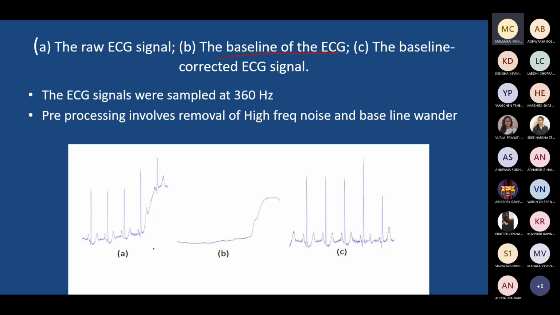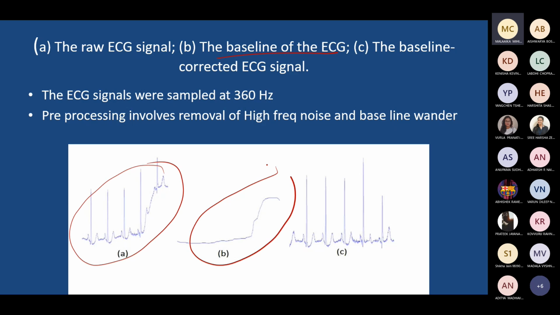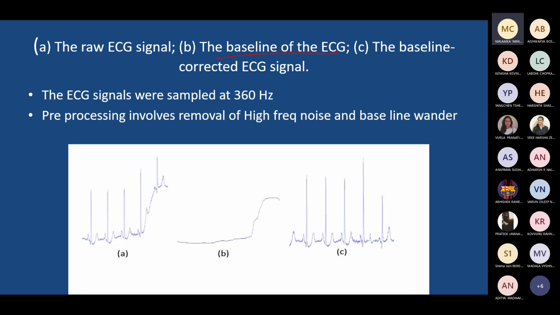Or the baseline nature which is observed in the signal because it is shifting. You can see that some kind of offset is added here, so that offset is subtracted, or filtered. That's also another task you can do.